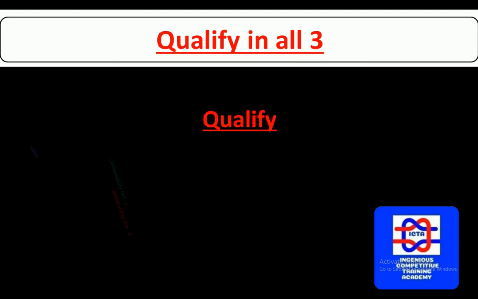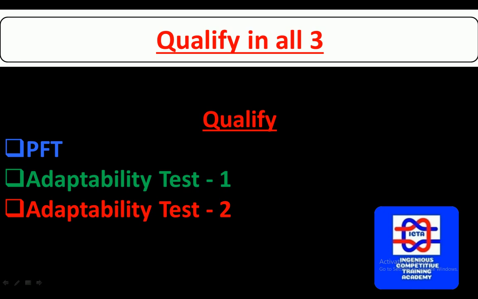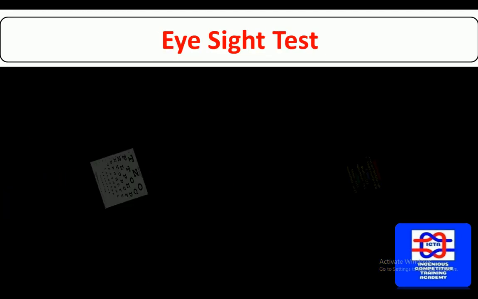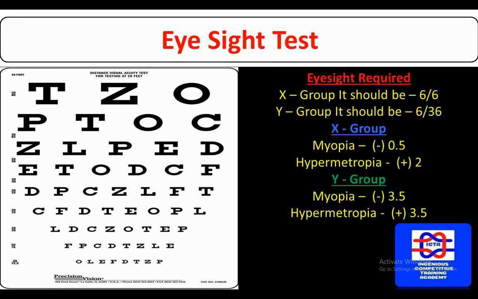Next, you have to qualify in all three stages: PFT and adaptability tests 1 and 2. Then you will have the medical examination, including eyesight. In the eyesight test, one thing to remember is that you have to read from down to up, not up to down. The eyesight requirements are 6 upon 6 or 6 upon 36, which vary for X and Y group. You can have a look into it directly.